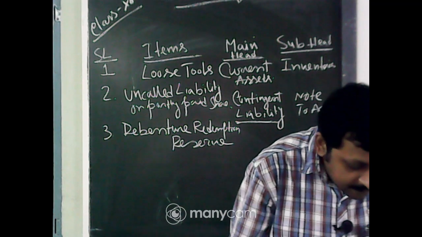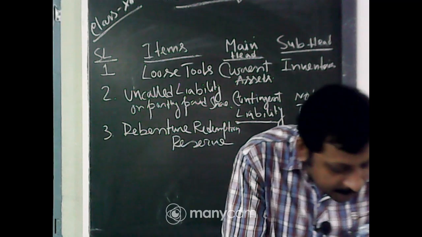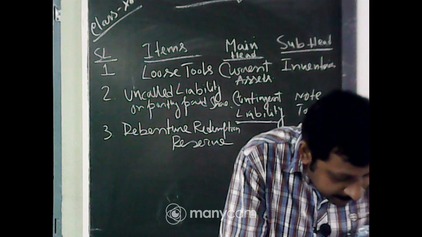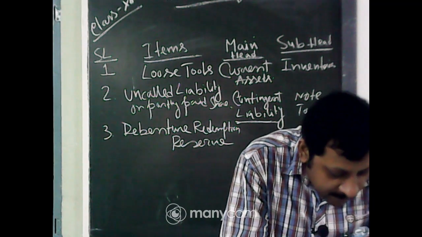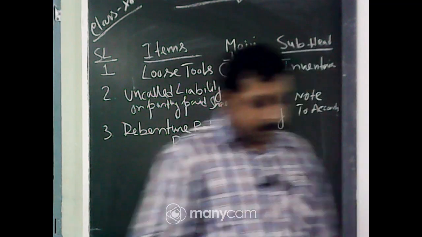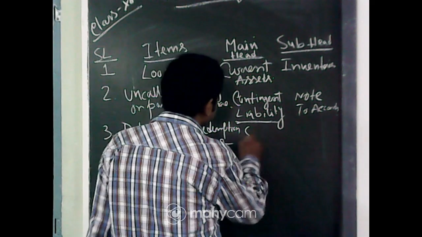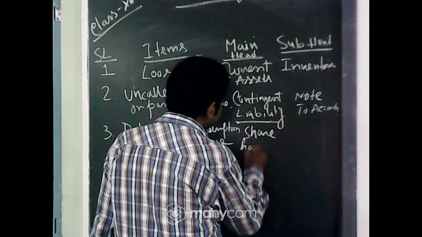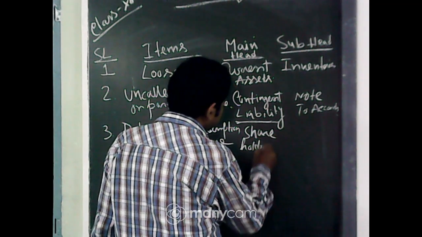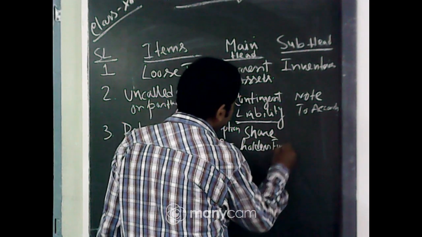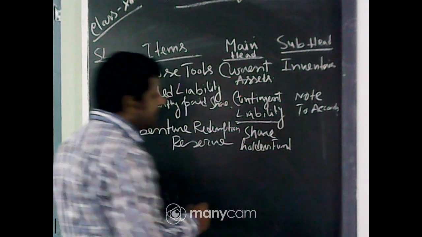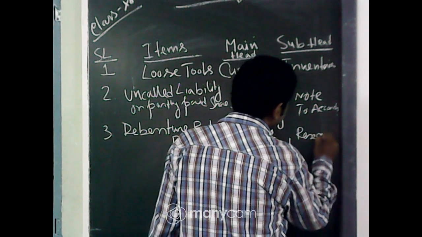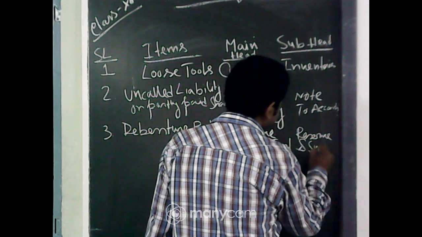Now, debenture redemption reserve, whenever you redeem debentures, that will come under shareholders fund and that will be one of the reserves. The main head in the company's account will be shareholders fund, and the subhead is reserve and surplus.